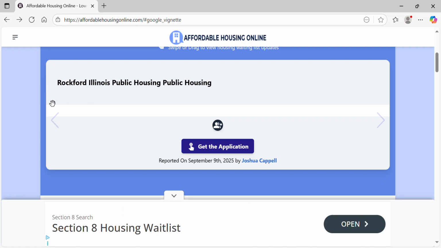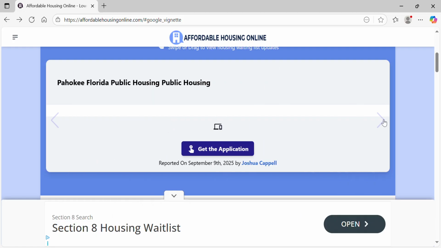Right here is the current. When you see this blue box with the arrows, this is what's currently out there. Rockford, Illinois, for public housing. I believe this is pronounced Pahokee, Florida, public housing. TMHA, this is in Ohio, for a housing choice voucher waiting list.